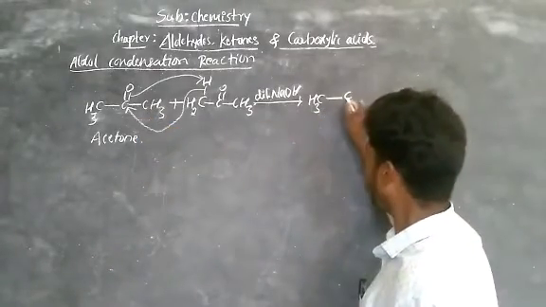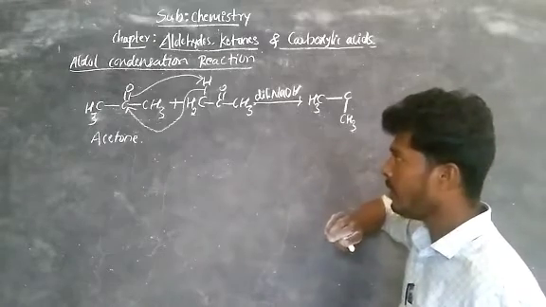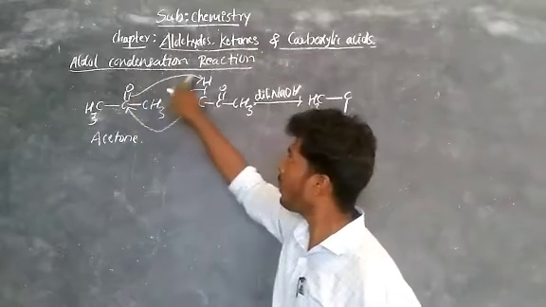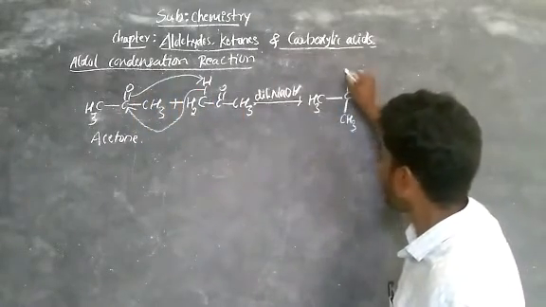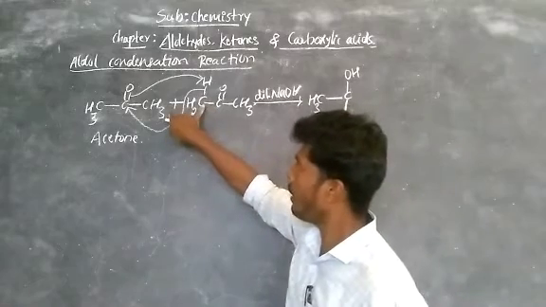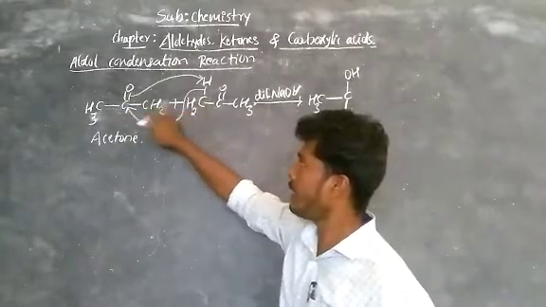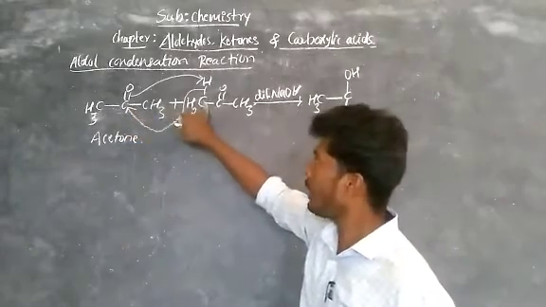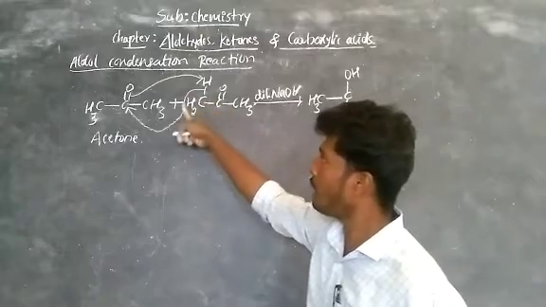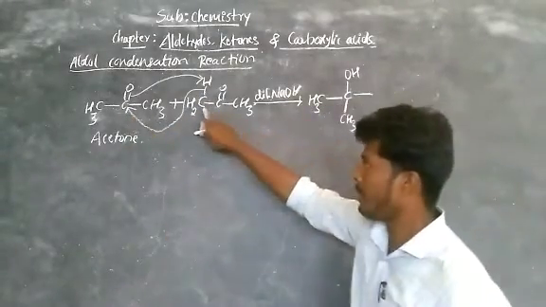Write that one, CH3. See how I am writing. Then CO, the bonded electrons abstract hydrogen, that becomes COH. Then a new carbon-carbon bond is formed between this carbon and this one. Observe, this bond will get attached to this carbon.